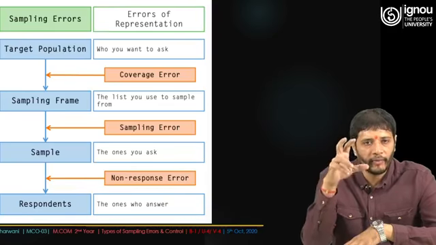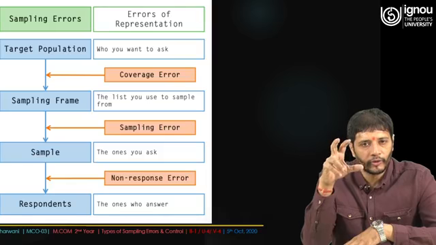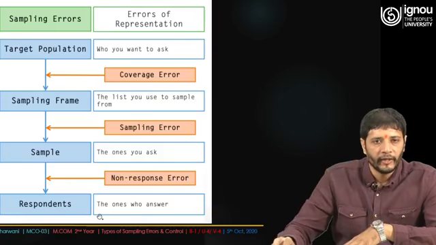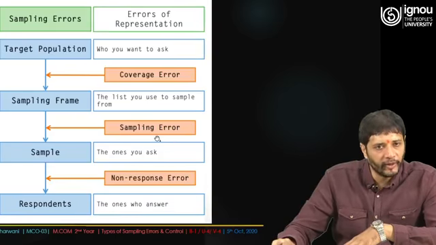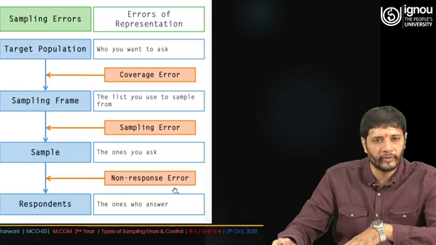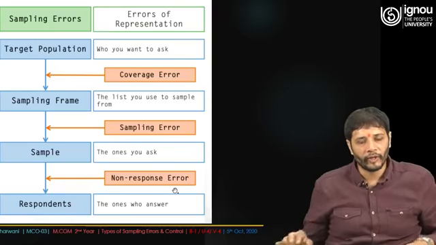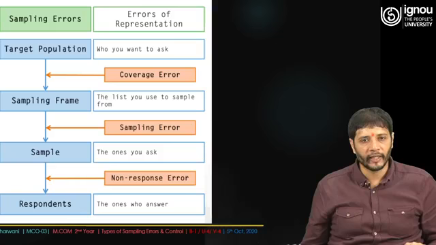But anyway, the sampling frame is the list you use to sample from, and then the sampling error comes. When you make a sample frame, the sampling error comes, and then the sample, the ones you ask, and non-response errors come. Now the biggest challenge is non-response.